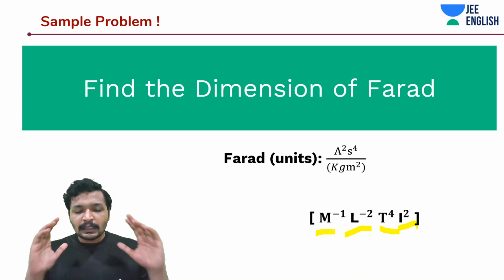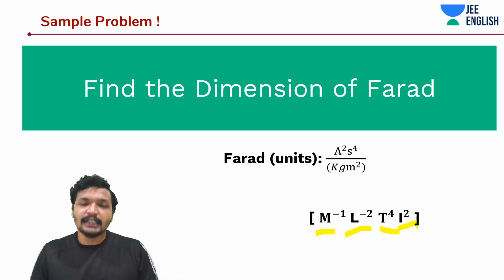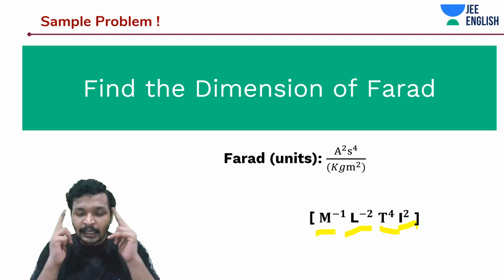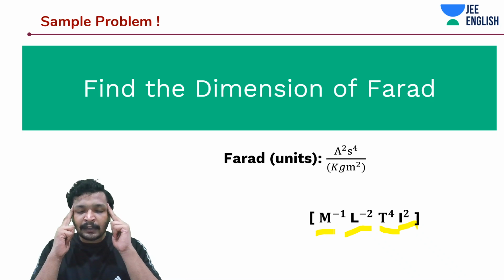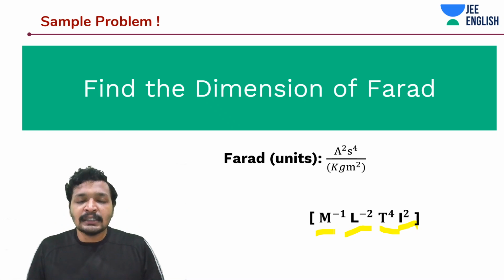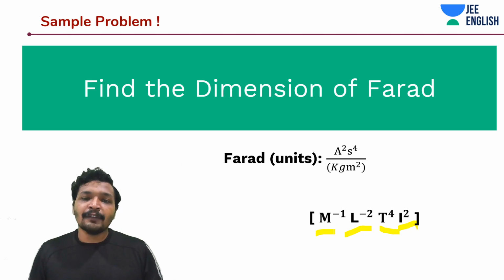Write down the formula that you remember to express that particular physical quantity in terms of dimensions. And then put in your mind that everything that we are writing in dimension analysis is in terms of the fundamental physical quantities. Once you remember these both things, then you know what to do. You need to derive everything in terms of fundamental physical quantities, be it any unit system that you remember at that moment.